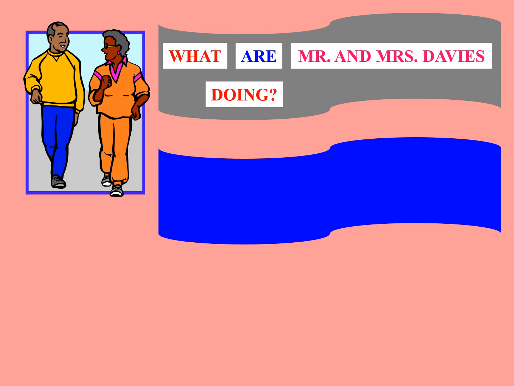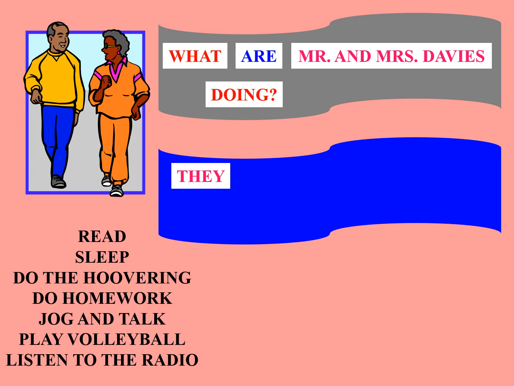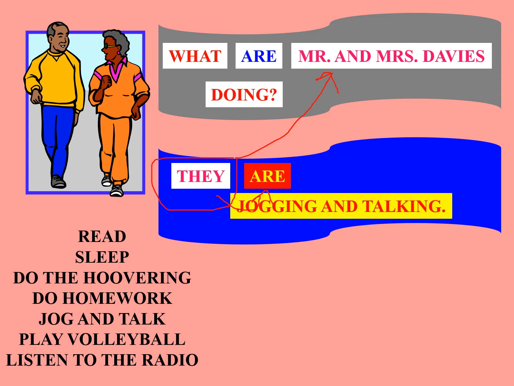What are Mr. and Mrs. Davies doing? So you can see here that they are doing a free time activity. They refers to Mr. and Mrs. Davies. They are, because it's plural, jogging and talking. You know the verb to jog and to talk. So they speak to each other and they walk at the same time. So they are jogging and talking.